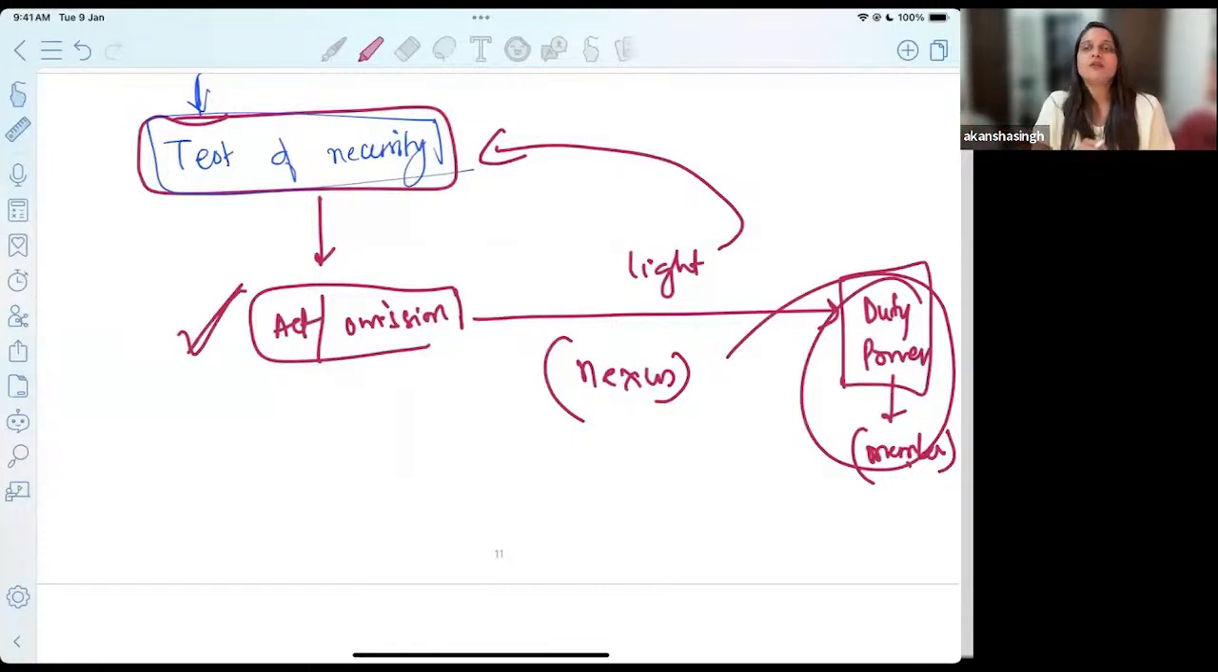So that takes me to ask a question from you. That is, let's say you are a member of the legislative body and you are making a speech, and in this speech you make a defamatory statement. Why were you making the speech?